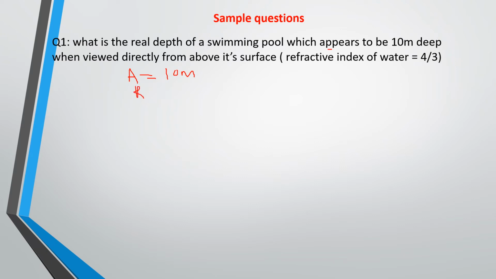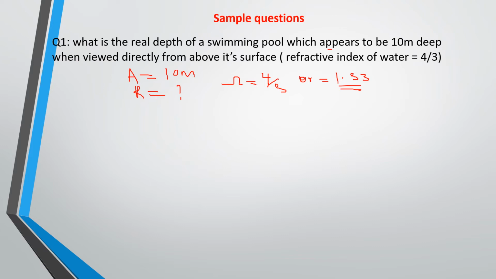I will use R to represent real depth, and we are given the refractive index of water to be 4/3. In some cases they can give it to you as 1.33. It depends on the question, but here they give it as 4/3.